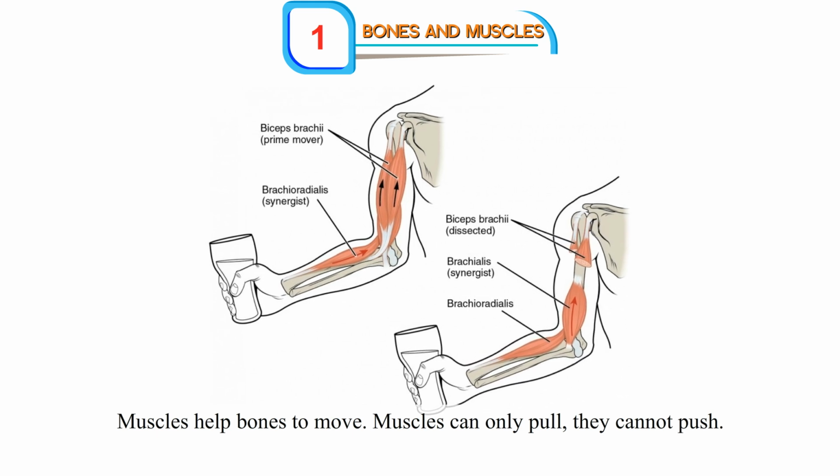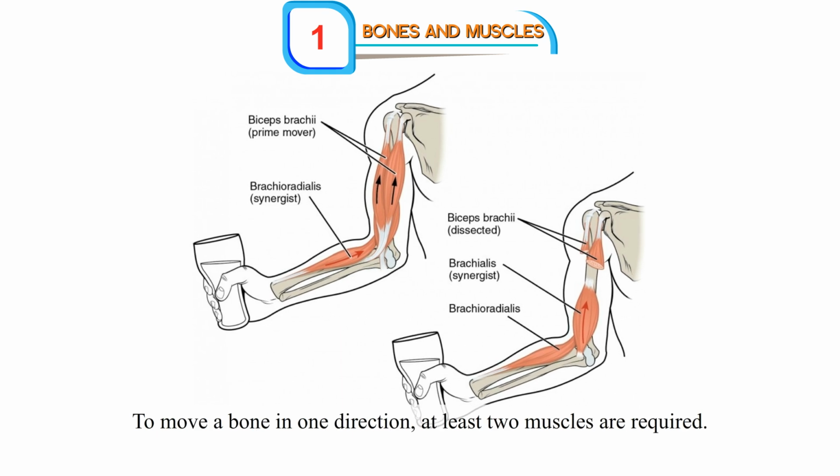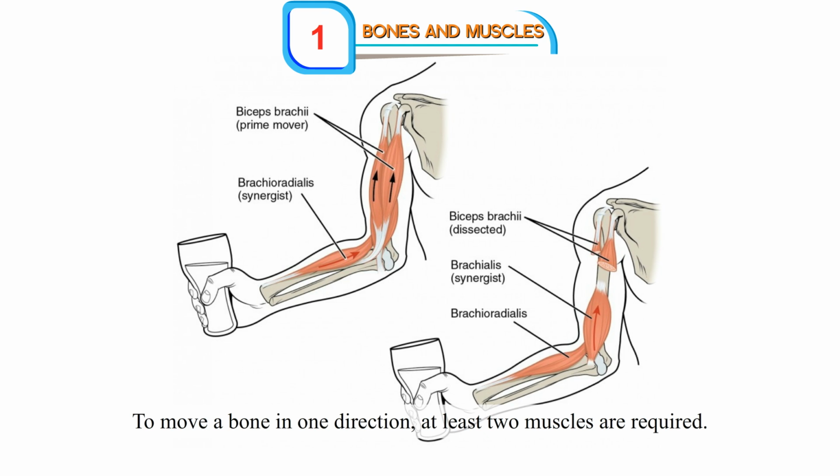Muscles help bones to move. Muscles can only pull, they cannot push. To move a bone in one direction, at least two muscles are required.